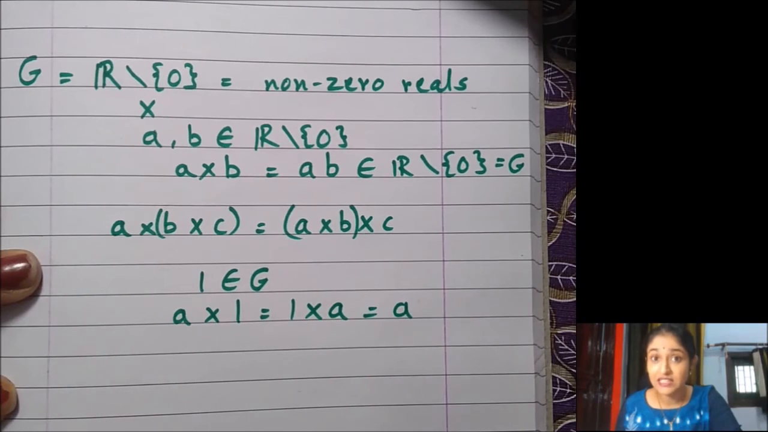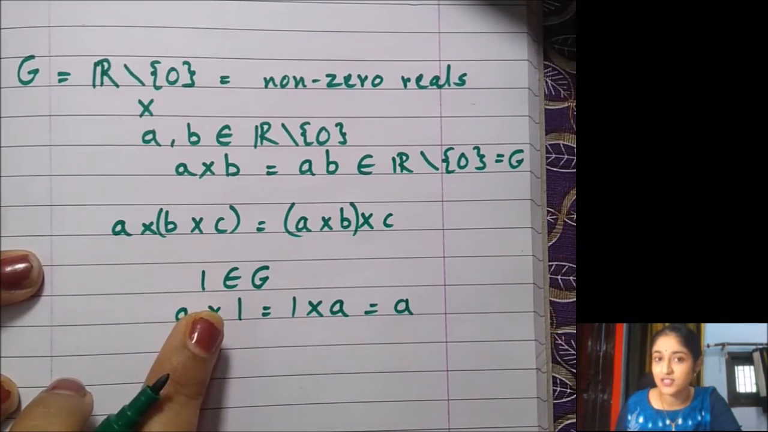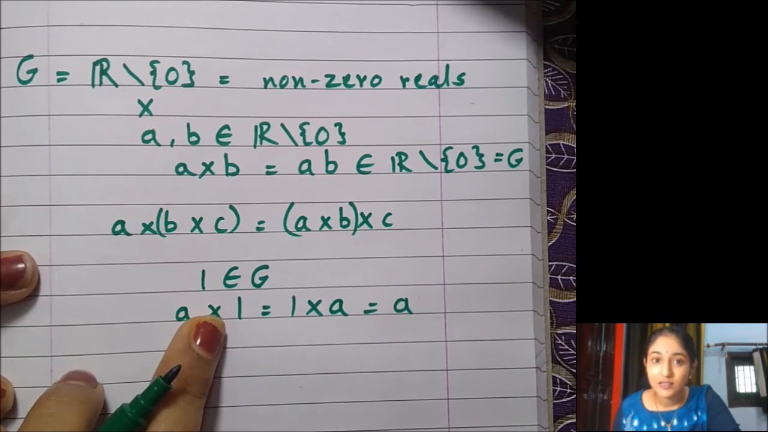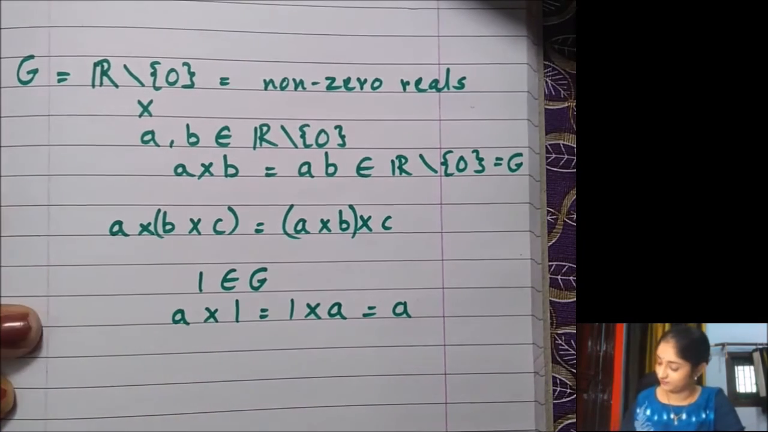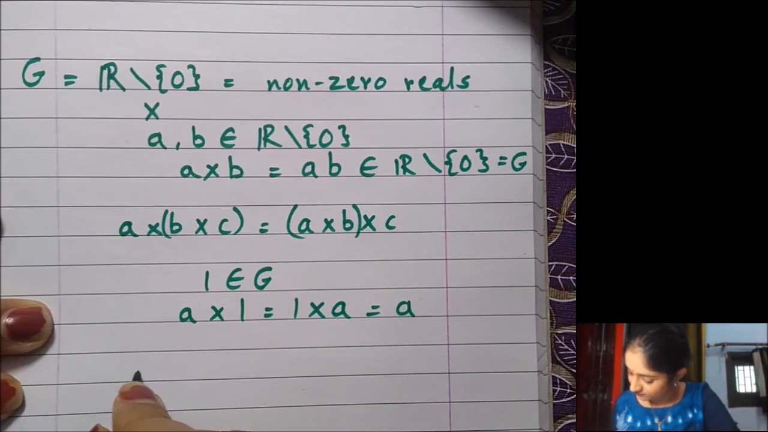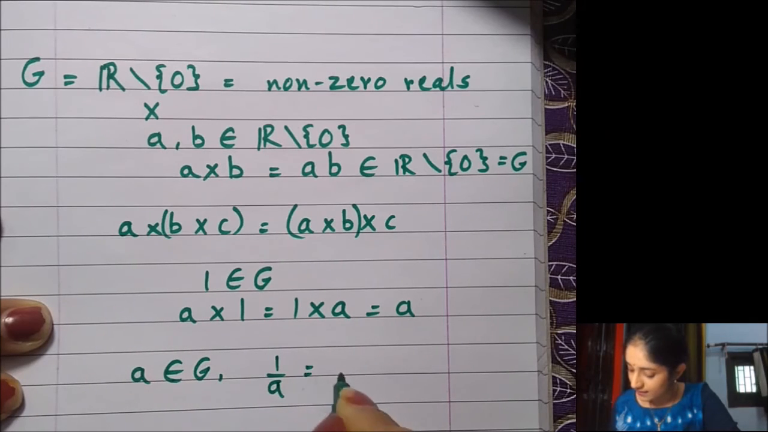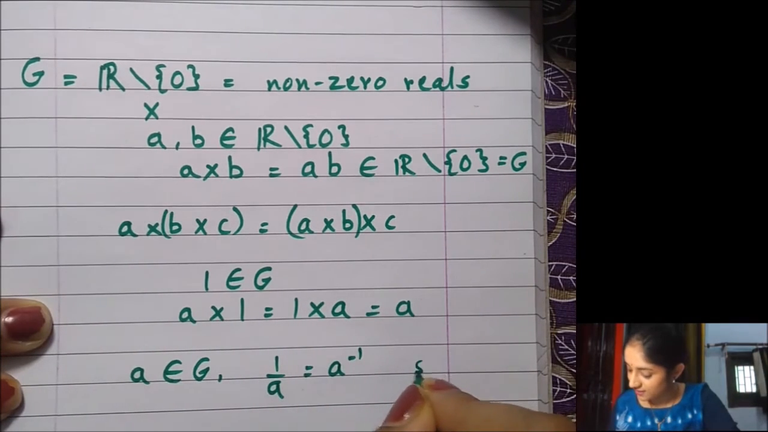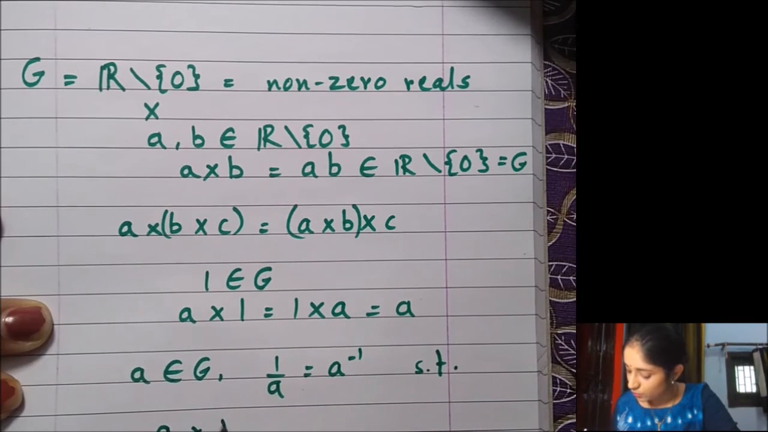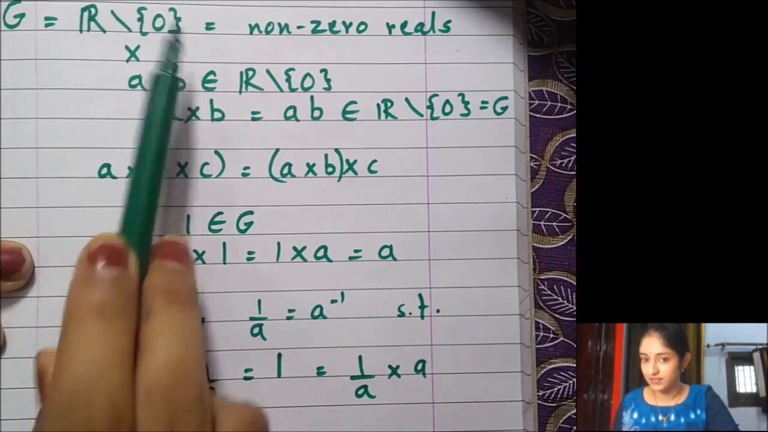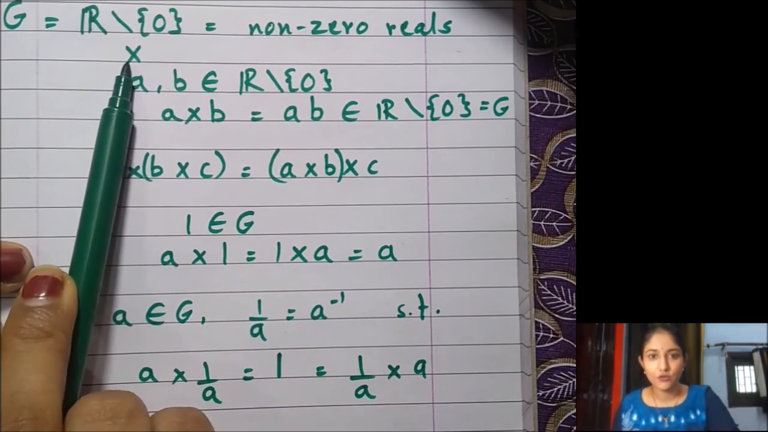And since the operation is multiplication, the opposites or inverses will just be reciprocals. Remember that we have deleted 0 for just this reason, because 0 does not have a reciprocal. 0 cannot be in the denominator of anything. For any A in G, 1 by A is just the A inverse such that A into 1 by A will be 1. This will be same as 1 by A into A. Non-zero reals with multiplication does form a group.